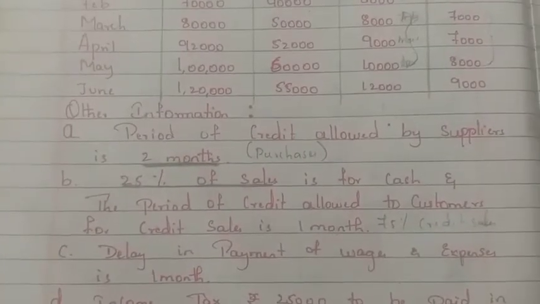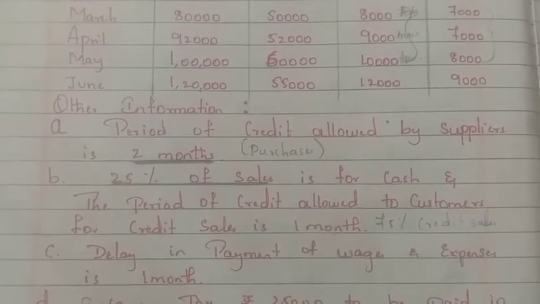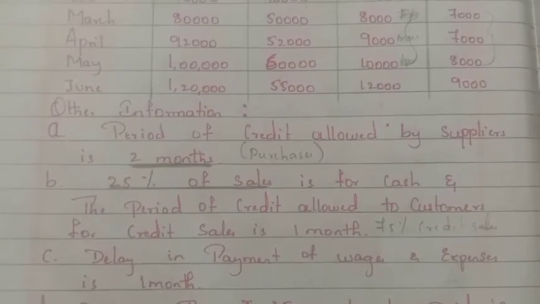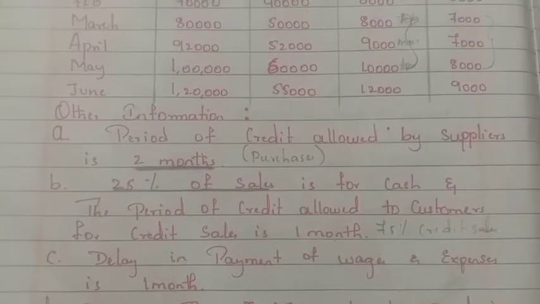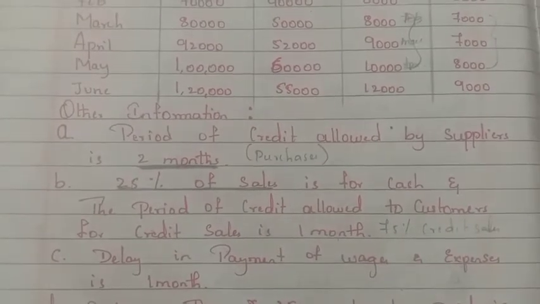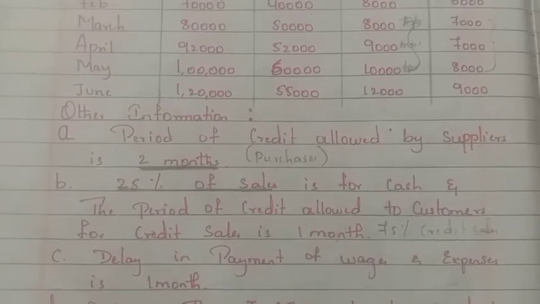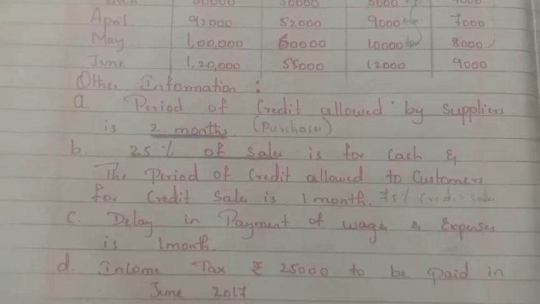Third point, the delay in payment of wages and expenses is 1 month. So it is similar to the second point. A 1 month time period is given. So February's will be paid in the month of March. March will be paid in April. April's will be paid in May. May's will be paid in June. Like that we have to calculate.